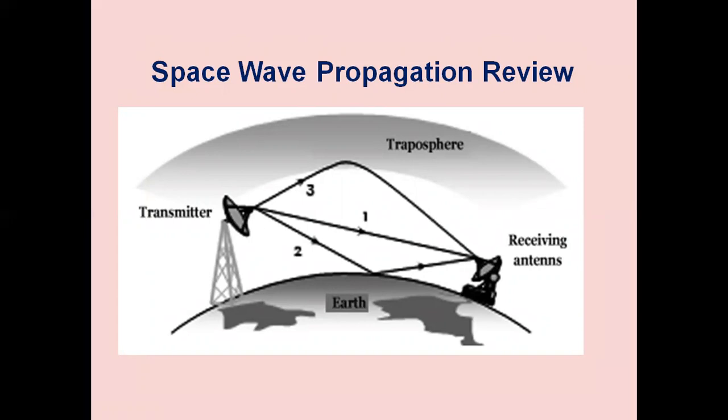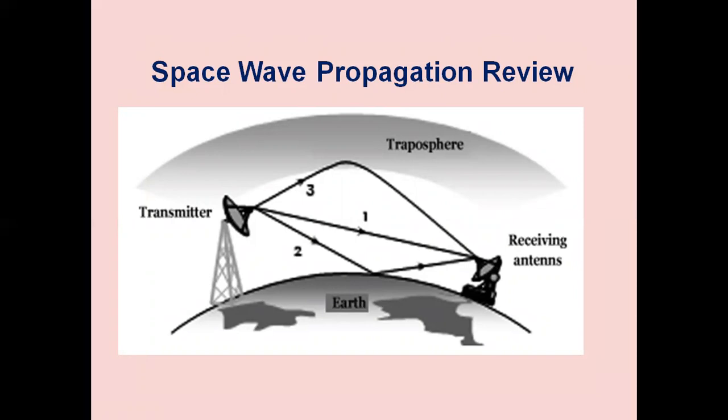Space wave or line of sight propagation is useful at high frequencies in the VHF, UHF, and microwave bands from 30 megahertz onwards. This mode of propagation is through the troposphere, that portion of the atmosphere which extends from the Earth's surface to a height of 15 kilometers.